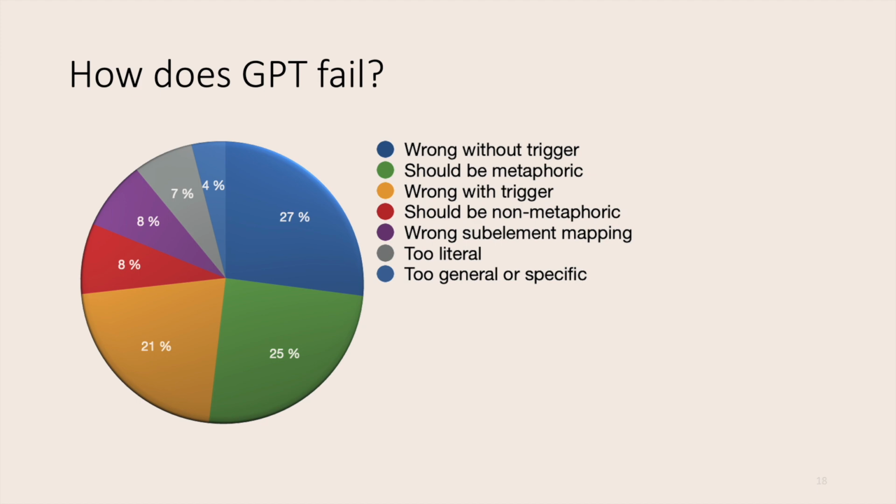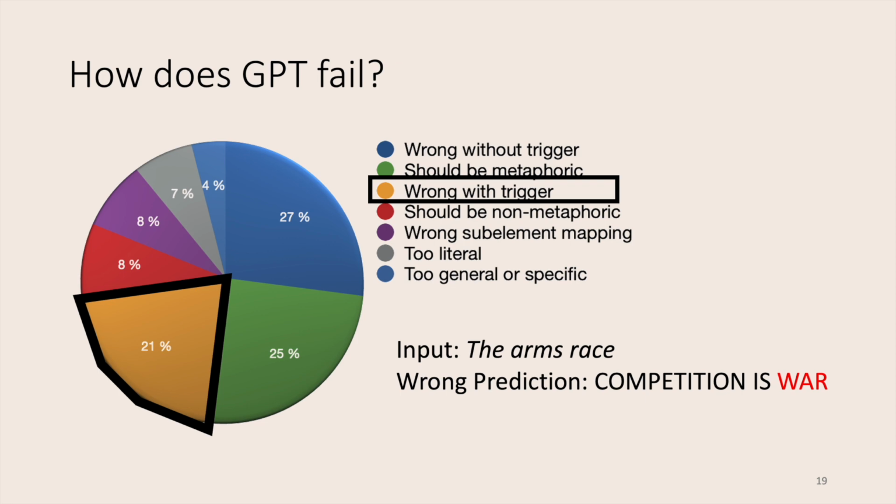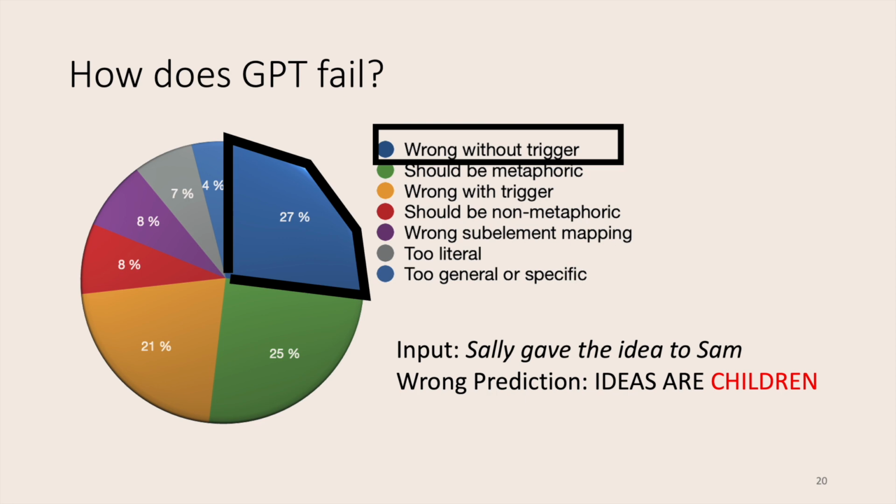Here are some examples. We have, for instance, this error type of being wrong based on some trigger word in the sentence. For instance, given the input, the arms race, the model predicted competition is war, which the model most likely does because of the word arms, but this is not the point of the metaphor here. It should have been competition is a race. Then another error class is quite the opposite of this one. It's wrong without any trigger words. For instance, given the sentence, Sally gave the idea to Sam, the model predicted ideas are children, and there's really nothing about children in the sentence. So it's quite perplexing.